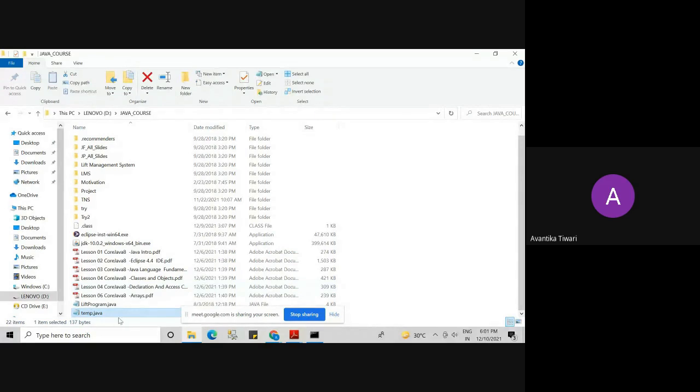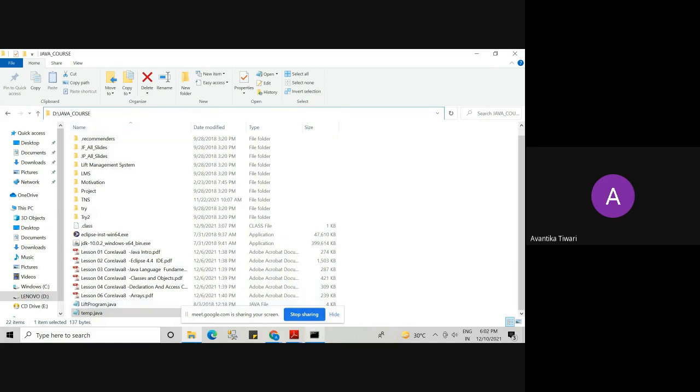Now where has this file been stored? See, this is the path. In which drive is it? Java underscore course in D drive. Yes, my source file is stored in D drive. Inside D drive, I have a folder Java course.